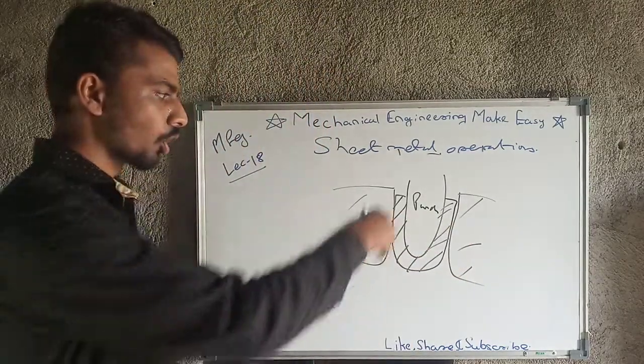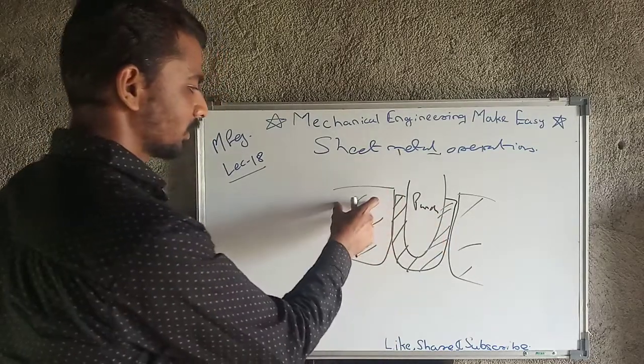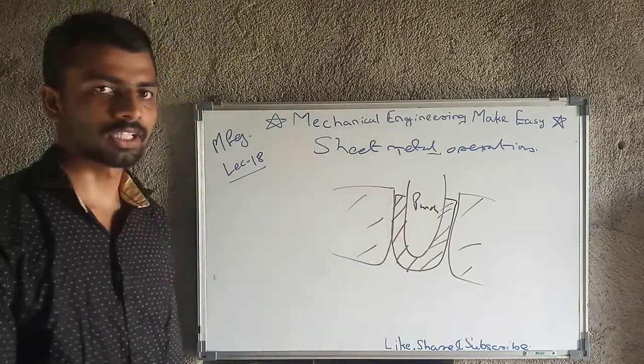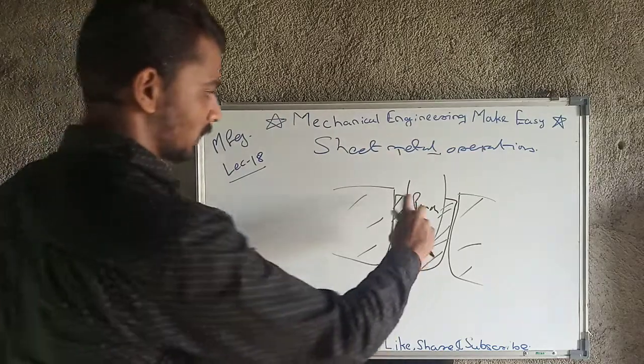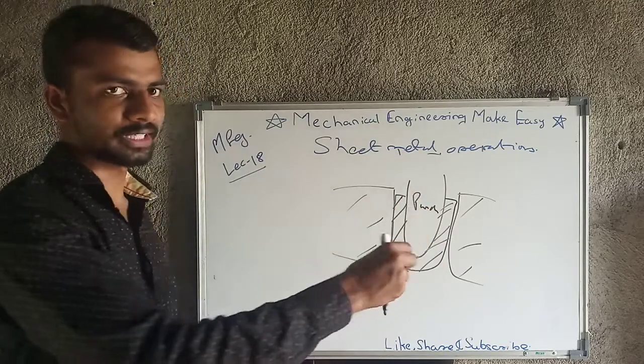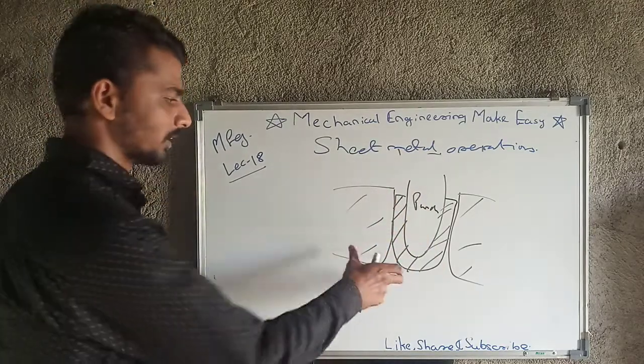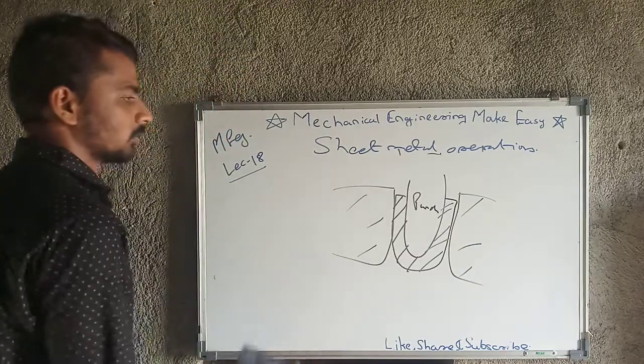We are going to draw the whole sheet between the gap of the punch and the die. This is nothing but drawing, and if the diameter to height proportion is such that the height is higher, then that is deep drawing. This is the operation that is deep drawing.